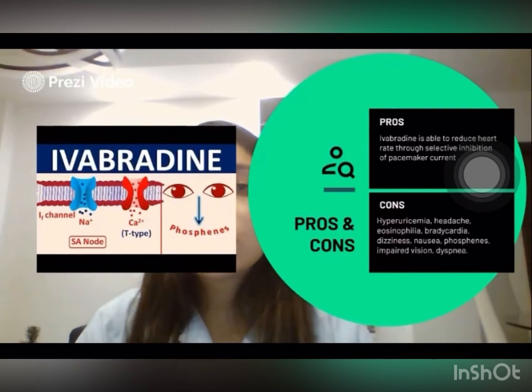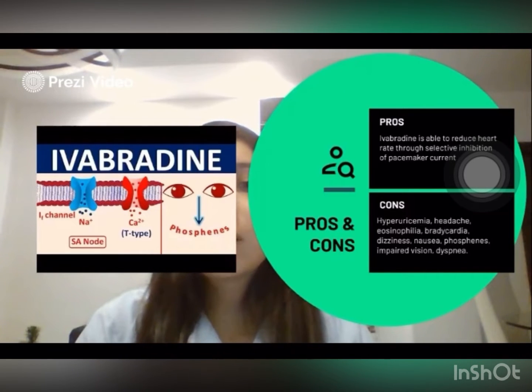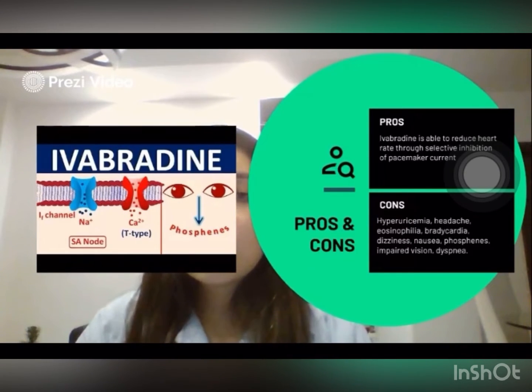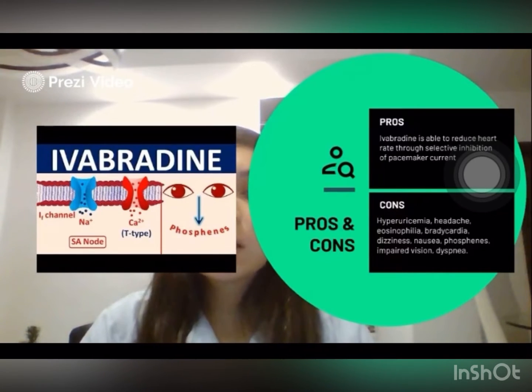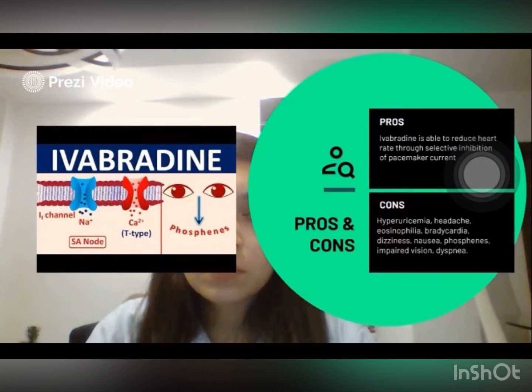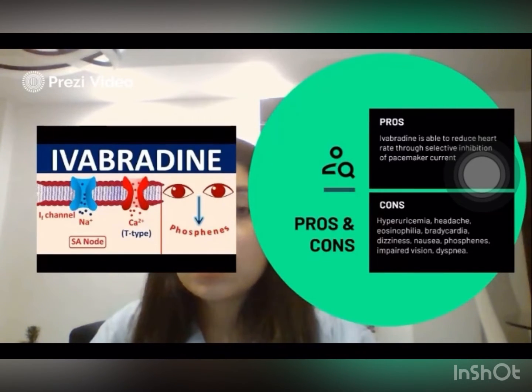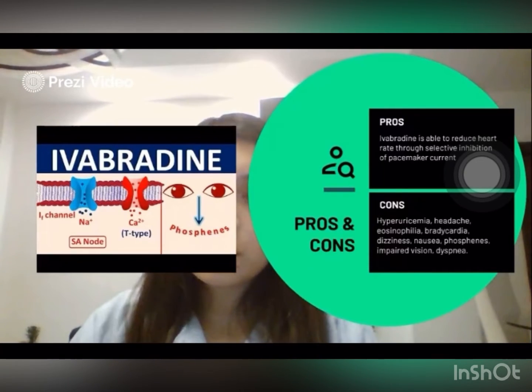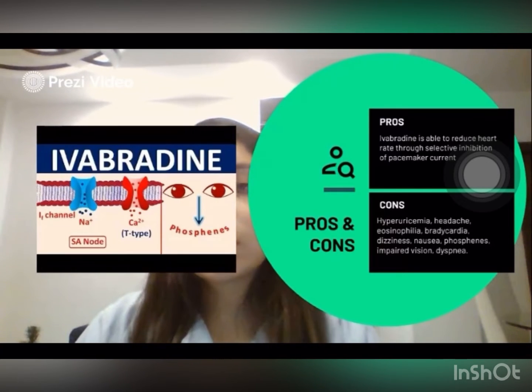Okay, about pros and cons. About pros, ivabradine is able to reduce heart rate through selective inhibition of pacemaker current. And cons, ivabradine has adverse effects like hyperuricemia, headache, eosinophilia, bradycardia, dizziness, nausea, phosphenes, impaired vision, and dizziness. And I continue with a video that explains this.